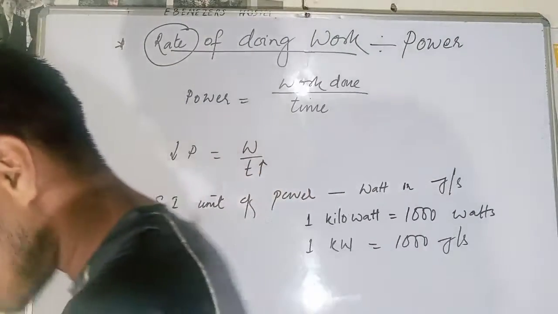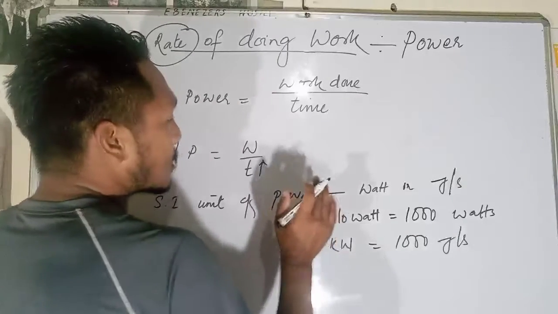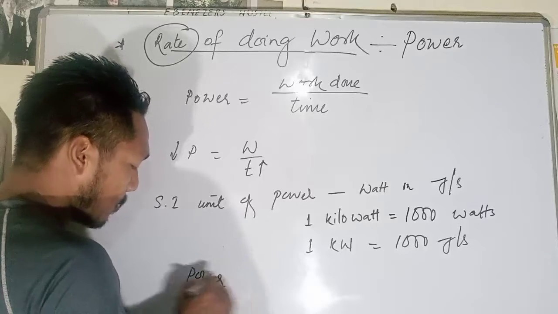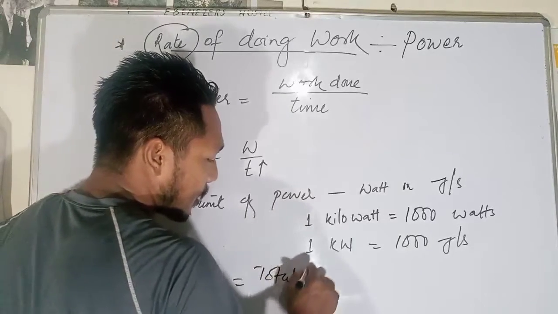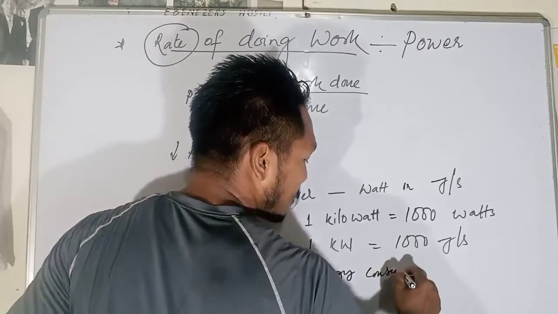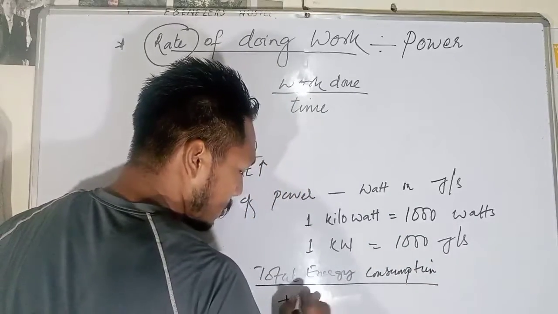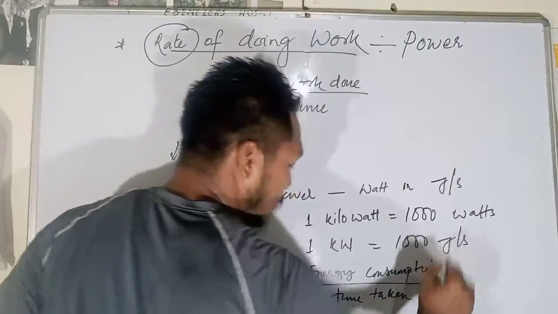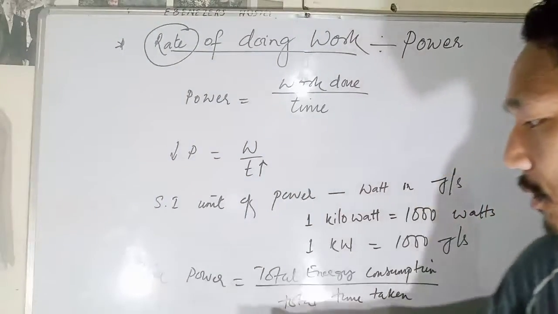Total power is equal to total energy consumption divided by total time taken.